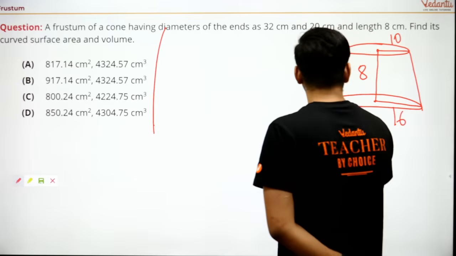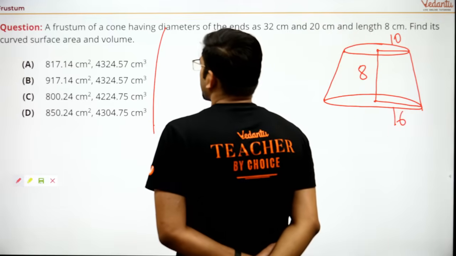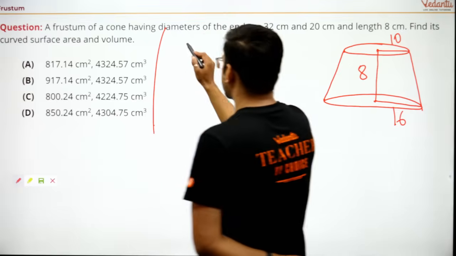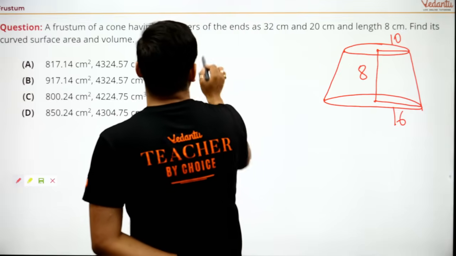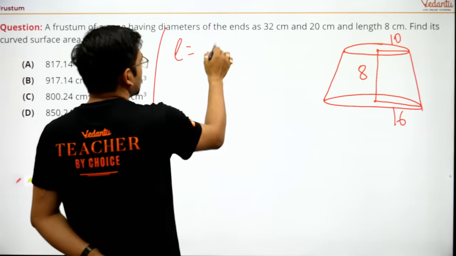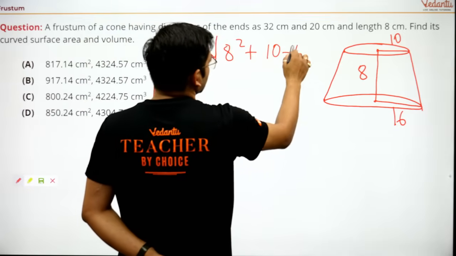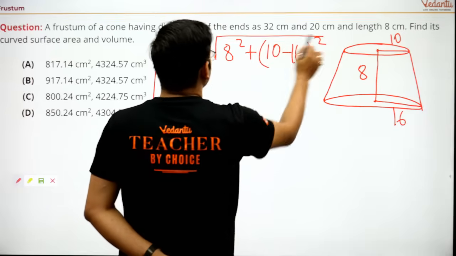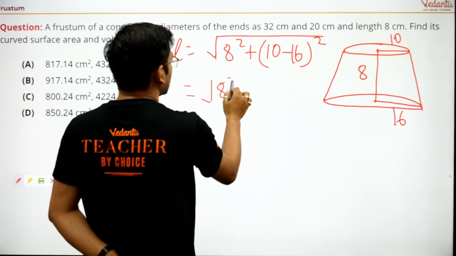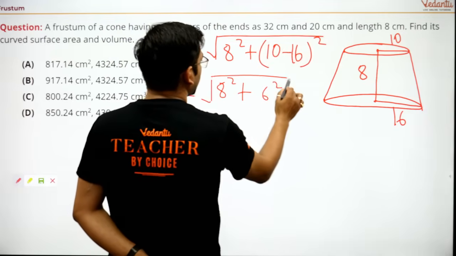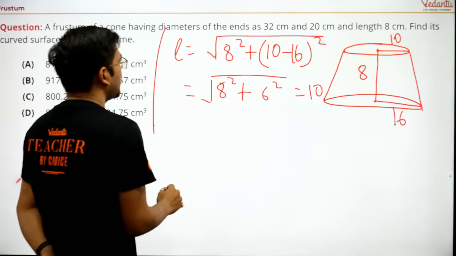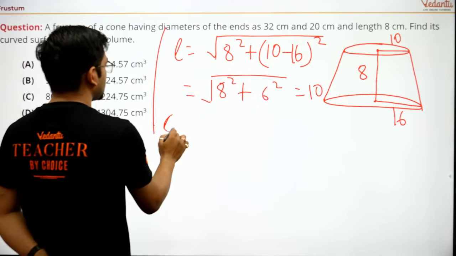So now the frustum of the cone, it is asking for curved surface area. So first of all, find the slant height. This will be root under 8 square plus 10 minus 16 whole square. So this will be root under 8 square plus 6 square, that will be equal to 10. So you have got the slant height as 10, and now you need the CSA.